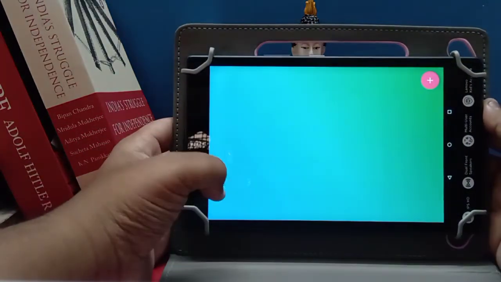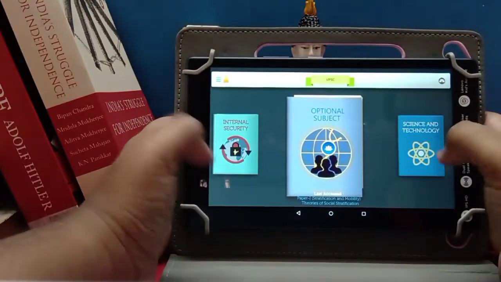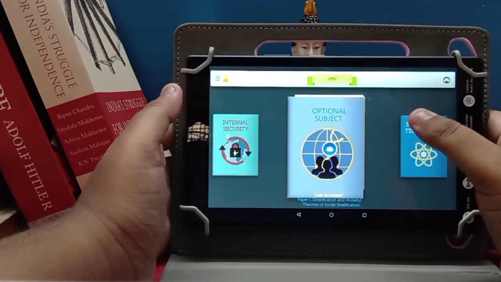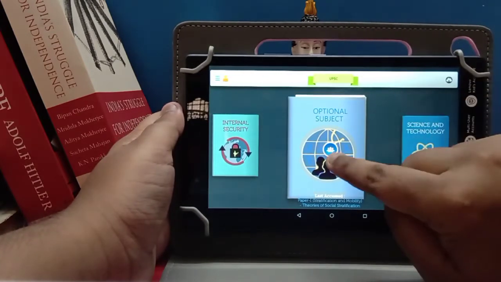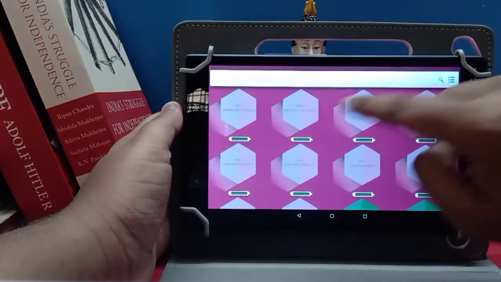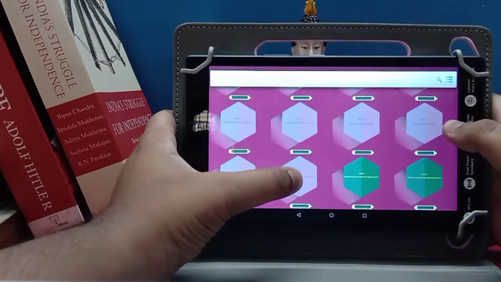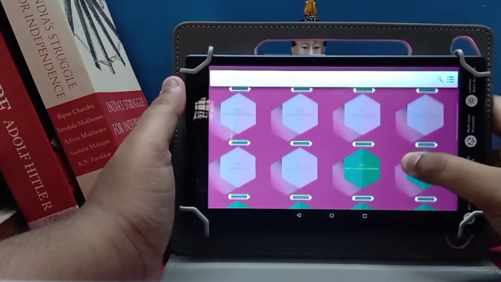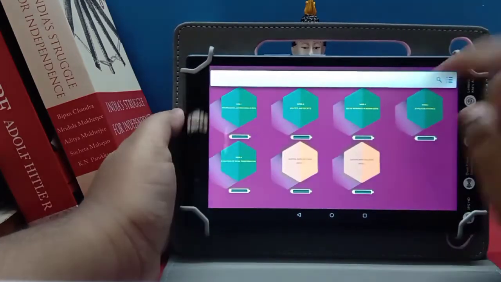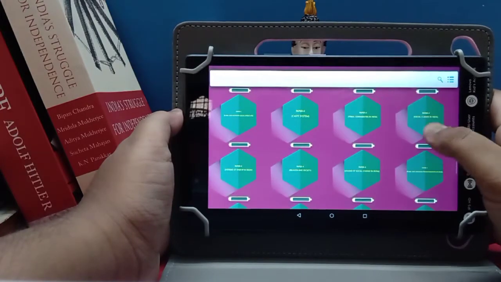So let's see what is there in the videos and how they are covered. As we open, first you will be seeing this optional subject icon. As you insert the SD card and restart the tab, you will receive this icon. If you click on this, you have all these small icons. From 1 to 10, the light bluish color will have paper 1, and this green color will have the complete paper 2, and these two will have the paper analysis of 2018. So let's see how they are covered.